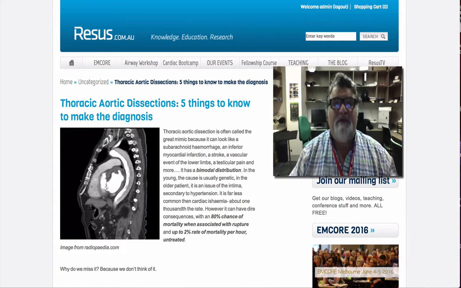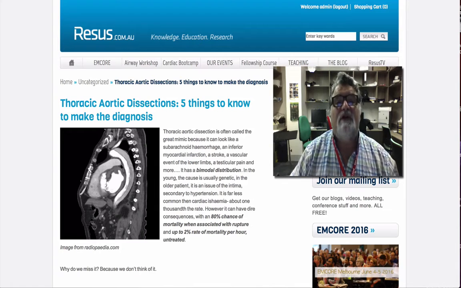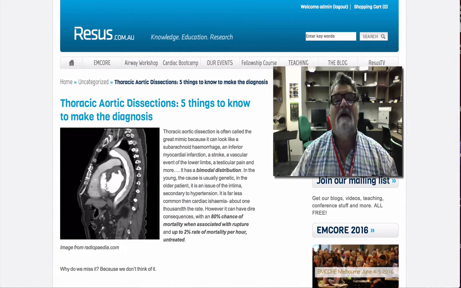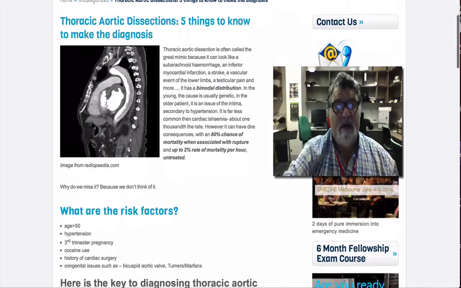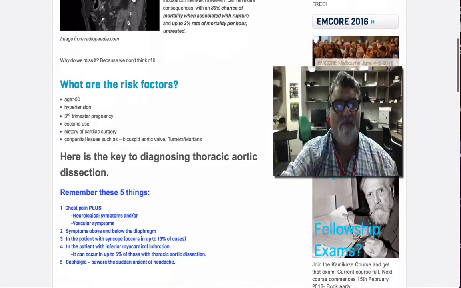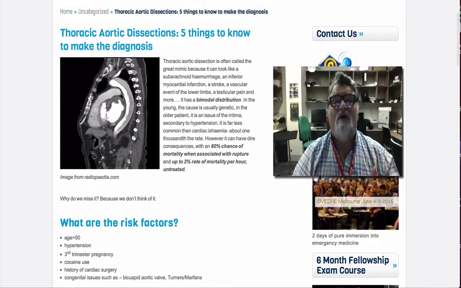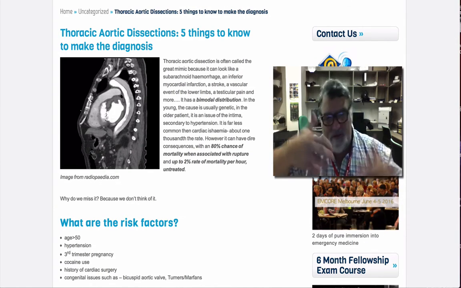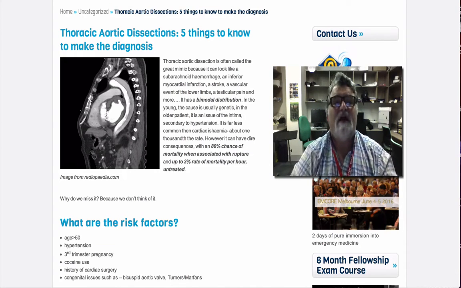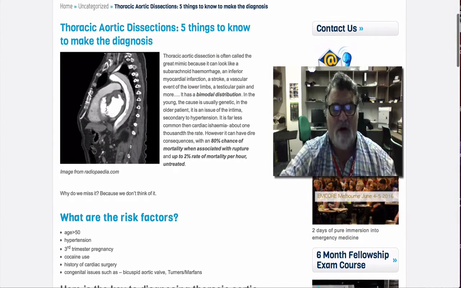There's about an 80% chance of mortality if it ruptures acutely, and up to about a 2% chance per hour of mortality if it's left untreated for those that survive to come to hospital. The risk factors, well, old, hypertension, third trimester, cocaine use, which raises your blood pressure, previous cardiac surgery, etc. There's a lot more of those.